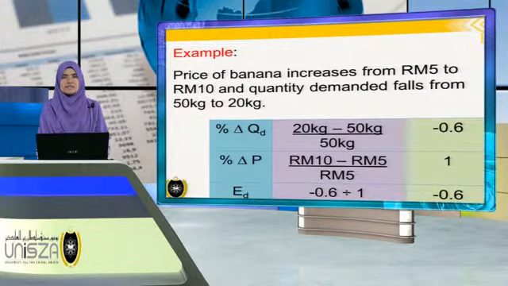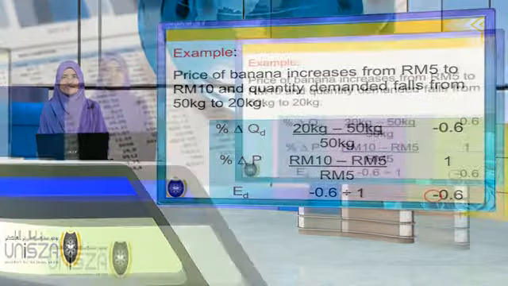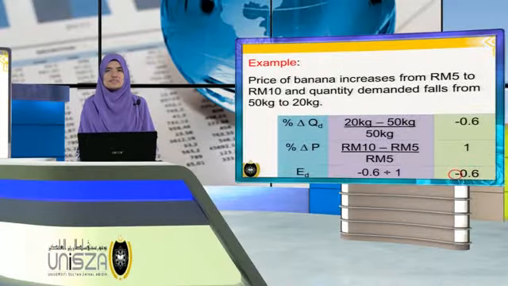So we get the elasticity of demand as negative 0.6. You must be careful about the signs, because for ED, price elasticity of demand, we ignore the minus sign and concentrate on the absolute value of the elasticity. For example, for the value negative 0.6, the absolute value is 0.6.